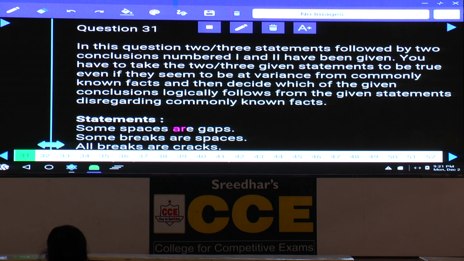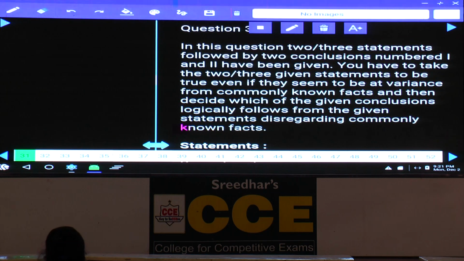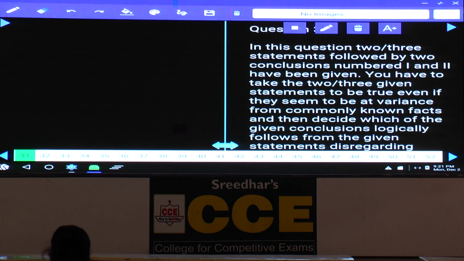Now, paper number 5709. In this paper, question numbers 31 to 35, these five are based on syllogisms. In this one, what is the first statement we have? And the questions are based on what logically follows, isn't it?